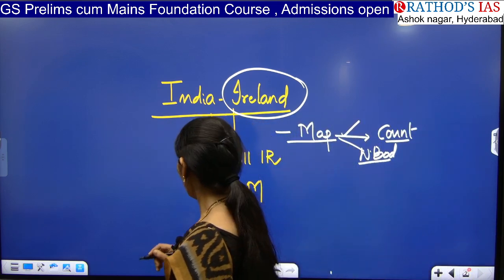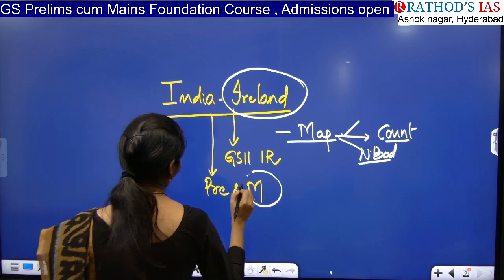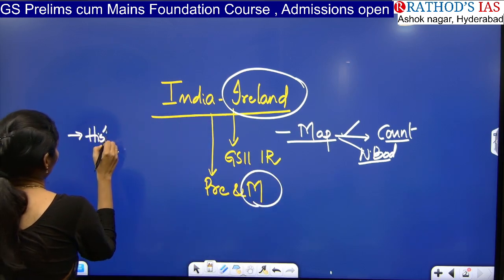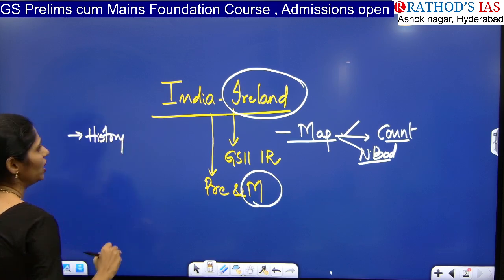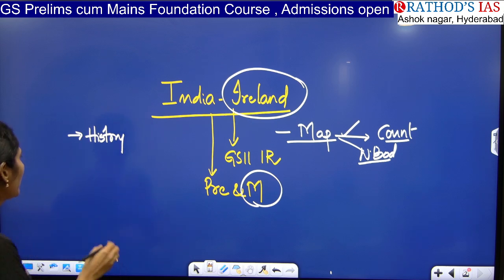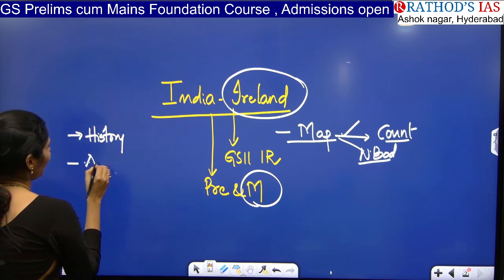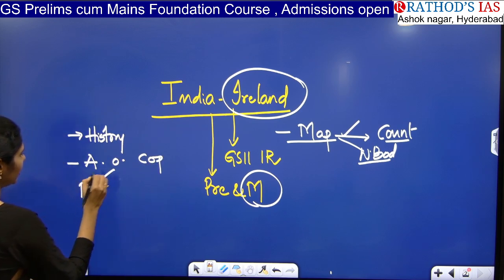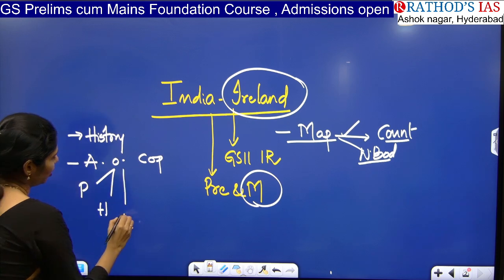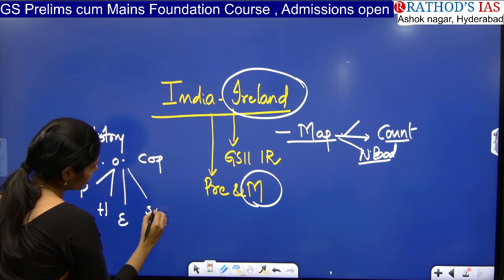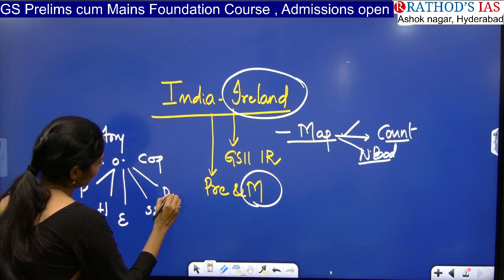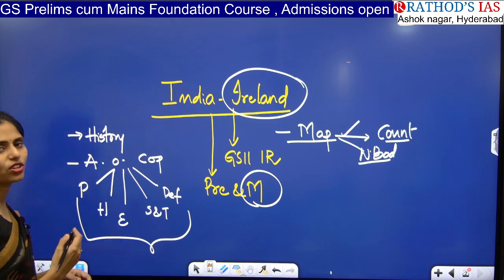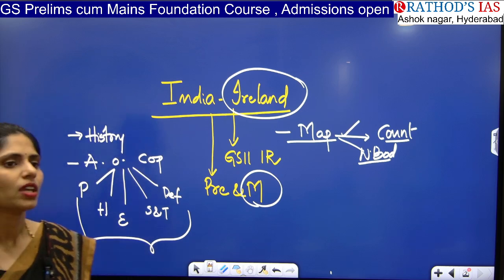Okay, and from your mains point of view, you have to see the history of relations. So when this relation between India and that country started, and you have to see important areas of cooperation. For example, political cooperation, historical cooperation, economic cooperation, cooperation in science and technology, cooperation in defense. Okay, all these areas you have to see, or cultural cooperation, or anything.